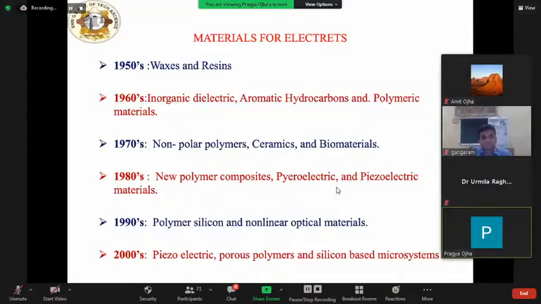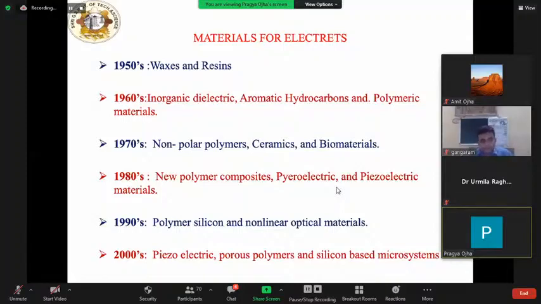Doped polymers and blends of different polymers have been investigated with the objective of understanding their structures. Studies of electric poling and polycrystalline ceramics, which align internal dipoles of the crystalline and their piezoelectric or pyroelectric properties, have continuously led to the development of new materials. Several new polymer composites, that is pyroelectric, piezoelectric materials, were introduced in the 1980s. Tailor-made compositions of composite polymer, ceramic, polymer silicon, and nonlinear optical material using sol-gel and spray pyrolysis techniques were subjected to research in the 1990s.